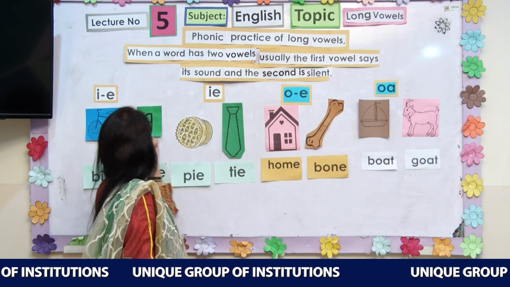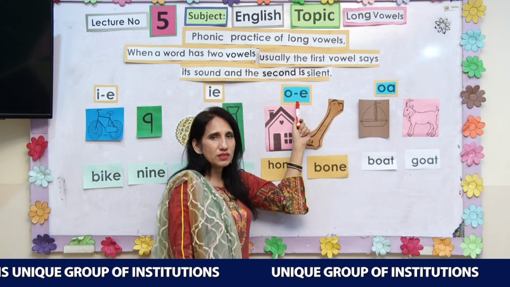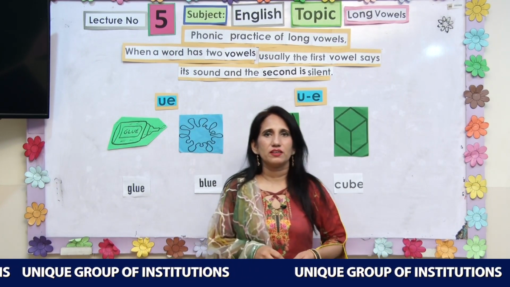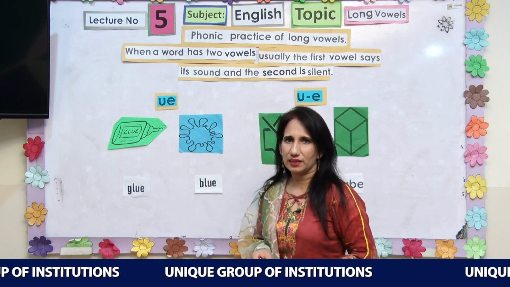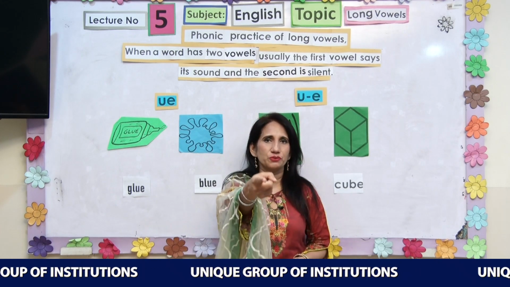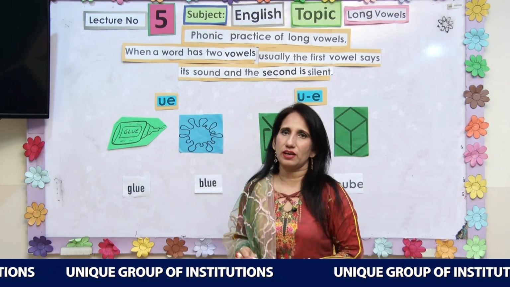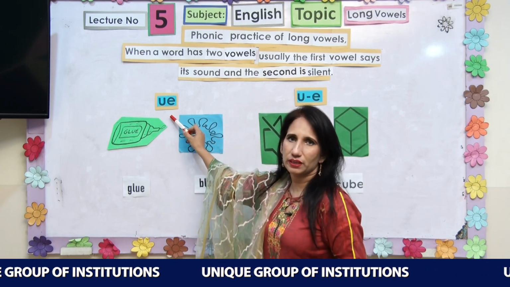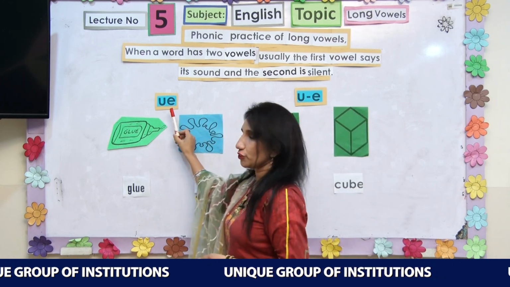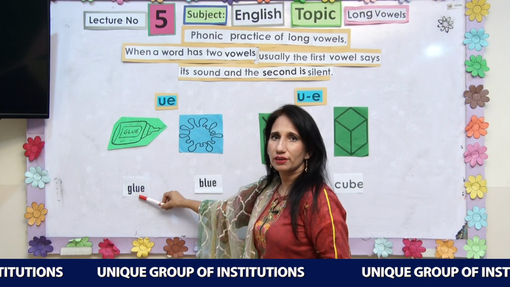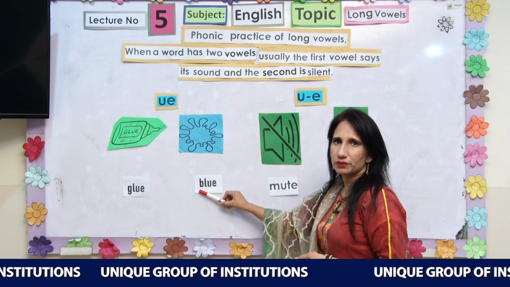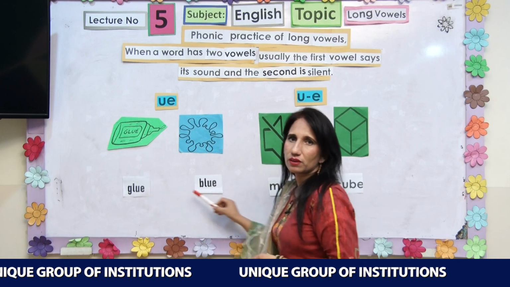So you have learnt I and O sound, and let's move towards the last sound of the long vowels, and that sound is of U. U sound. And what is the action of U? This. Remember the action and remember the sound. This U is with the connected E and this U is with the dash E. G, U, glue. B, L, U, blue. Glue, blue.